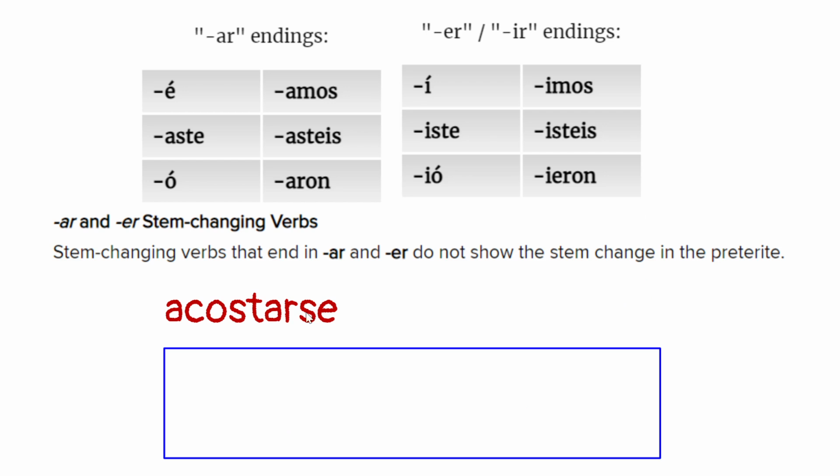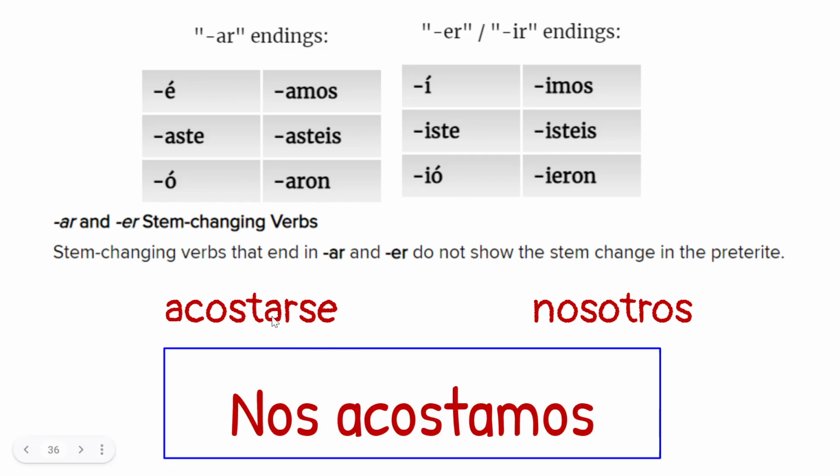Acostarse. In the present tense, this is a stem changer. This is an O to UE. But we're not going to do a stem change in the preterite. Yay! If it's an AR verb. Okay, so I've got AR. I'm on my left side. I don't care that it's reflexive. I just need to know it's an AR verb. Let's find my subject. My subject is nosotros. So change the se to nos, and start to acostamos.